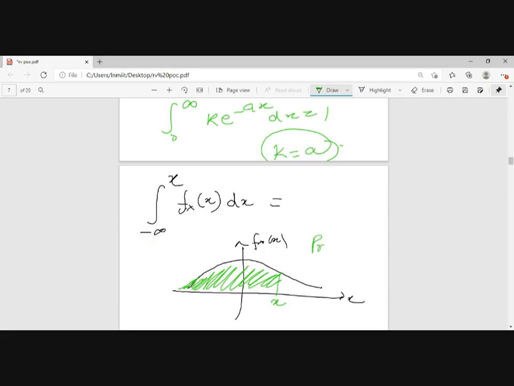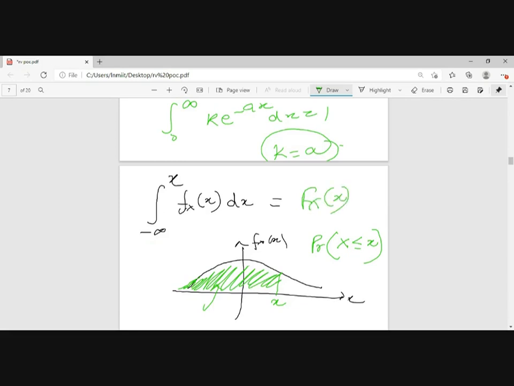That means I am taking the probability that x will be less than or equal to x, right? Yes, sir. This area will be the probability that x will be less than or equal to x. That means I can say this is the CDF.